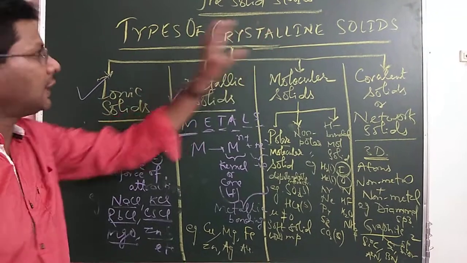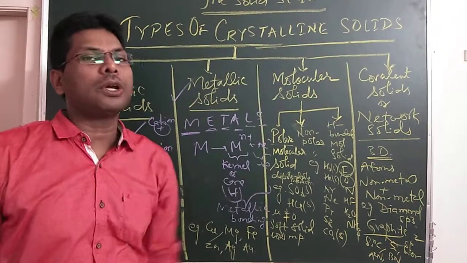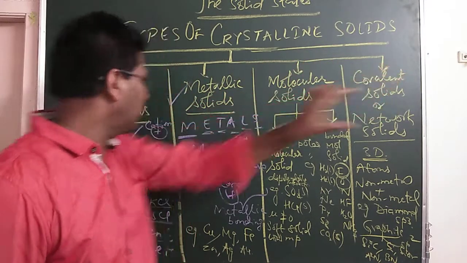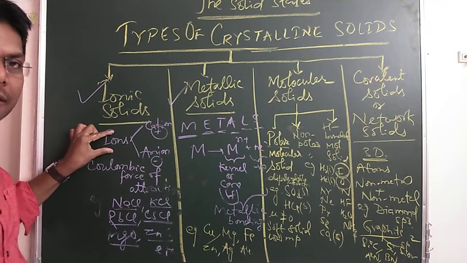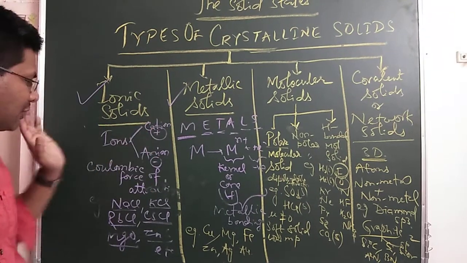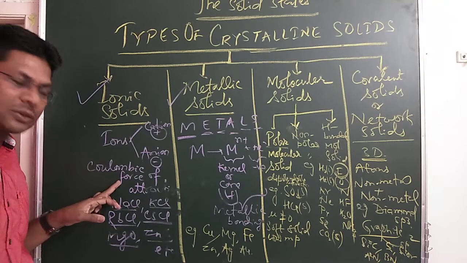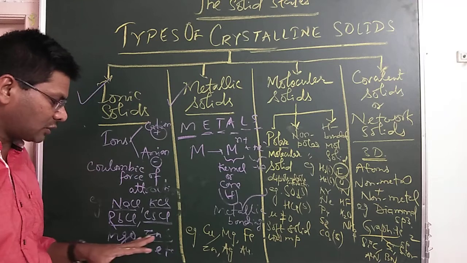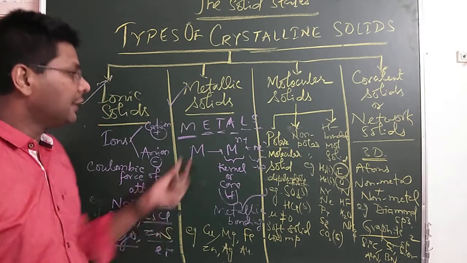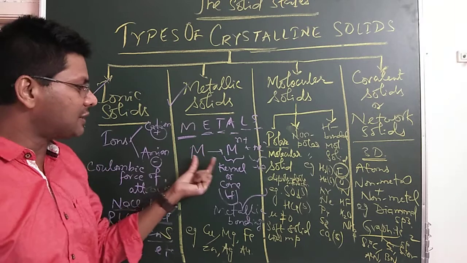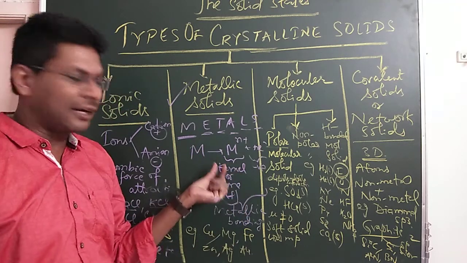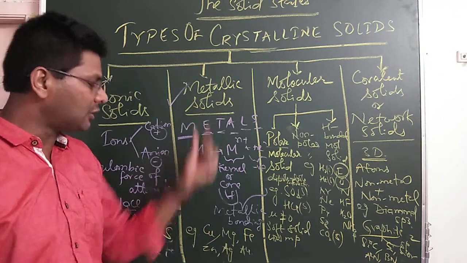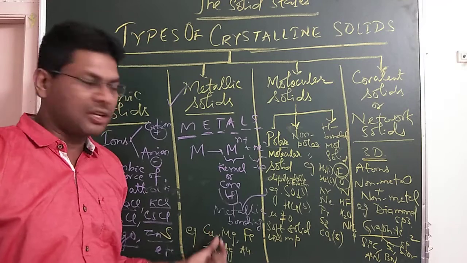So let's revise this. Types of crystalline solid. There are basically 4 types of crystalline solid: ionic solids, metallic solids, molecular solids, covalent solids. In ionic solids, ions are the constituent particles, cations and anions. They are held together by Coulombic force of attraction. Examples are NaCl, KCl, rubidium chloride, cesium chloride, magnesium oxide, zinc sulfide, etc. In metallic solids, there is metallic bonding between the kernel, that is the positive core, and electrons. Examples of metallic solids are copper, magnesium, iron, zinc, silver, gold.